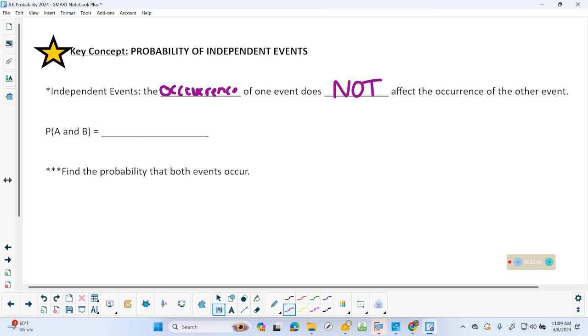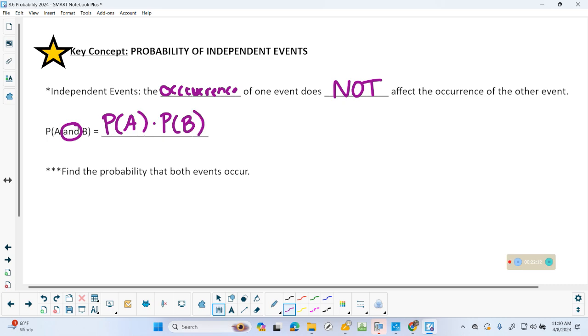Meaning, if I roll a die and then I flip a coin, they don't affect each other, okay? They're independent events. So to find the probabilities of the two combined together, key word here is and. Probability I roll the die and it hits whatever, and I toss the coin and it lands on whatever. You just multiply your probabilities together.